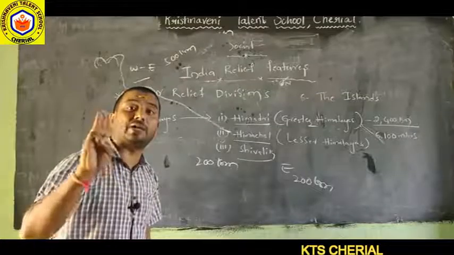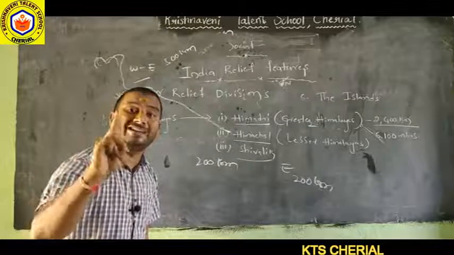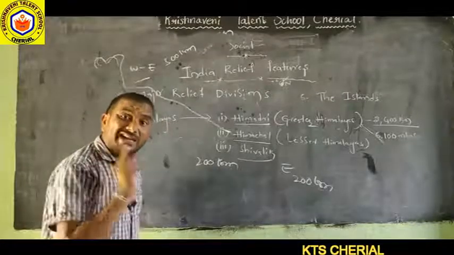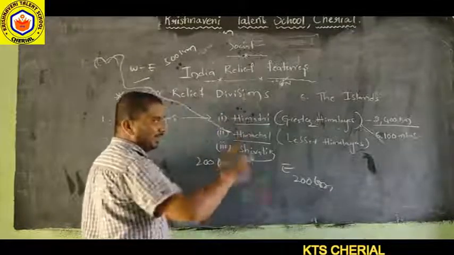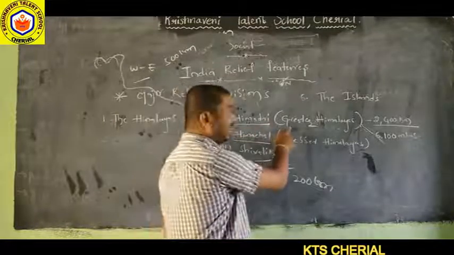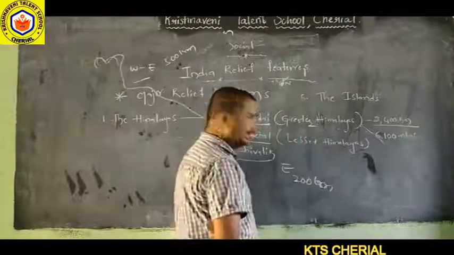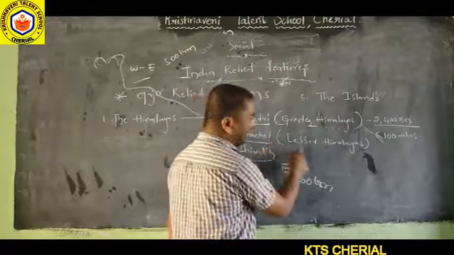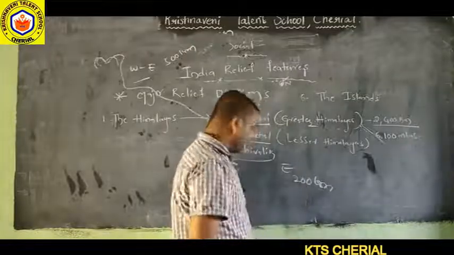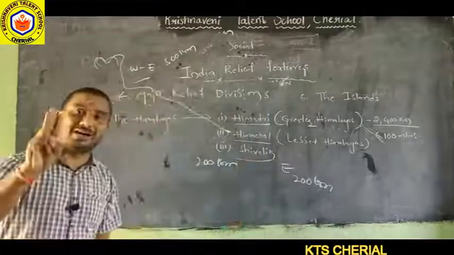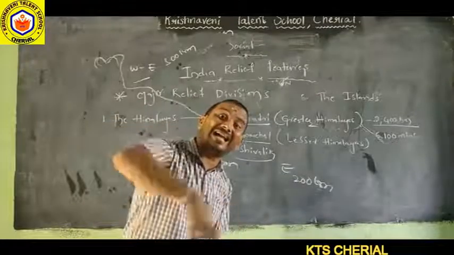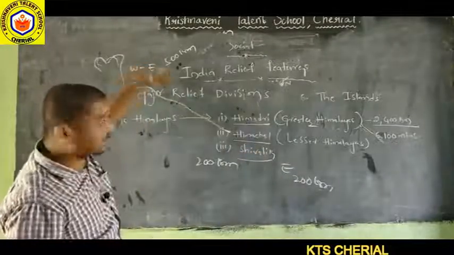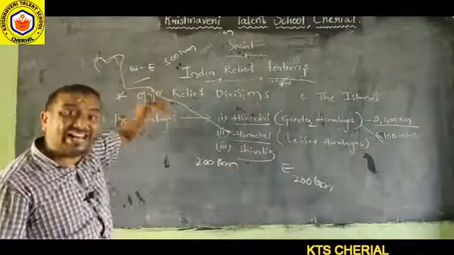The Himalayan mountains comprise 3 ranges. What are the 3 ranges? One is Himadri, Himachal, Shivalik. Himadri range is also called the Greater Himalayas. Himachal range is also called the Lesser Himalayas. Then Shivalik. So the Himalayan mountains consist of 3 parallel ranges.